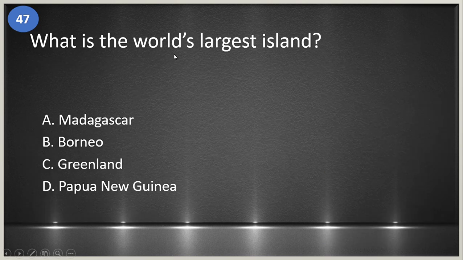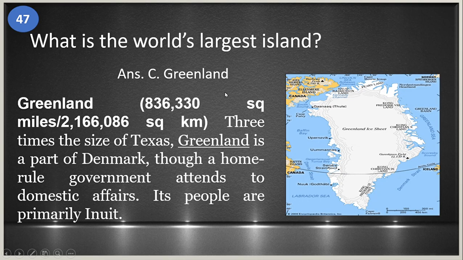47. What is the world's largest island? A. Madagascar, B. Borneo, C. Greenland, and D. Papua New Guinea. Okay, ang sagot is letter C. It's Greenland. So Greenland is three times the size of Texas. Greenland is a part of Denmark, though a home rule government attends to domestic affairs. So its people are primarily Inuit.